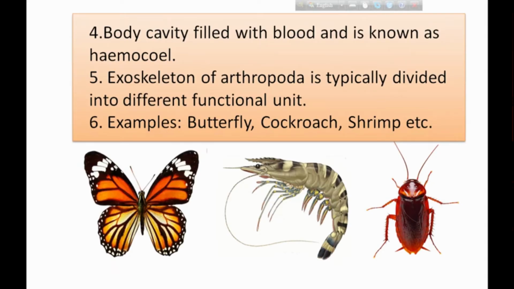The body cavity is filled with blood and is known as hemocoel. The exoskeleton of Arthropoda is typically divided into different functional units. What are the examples of this phylum? Butterfly, shrimp, then cockroach. These are examples of this category. And this phylum plays an important role in our environment and also in our economy.